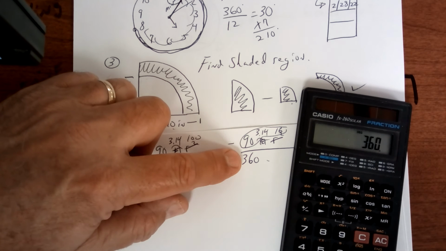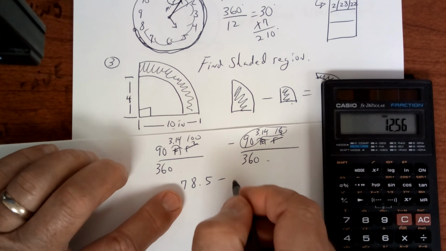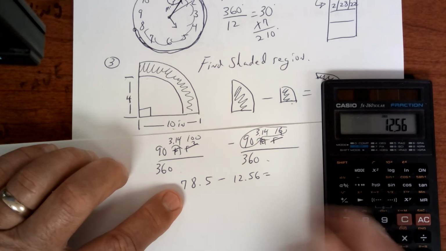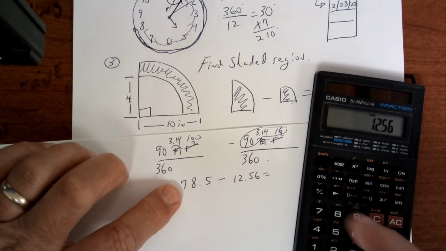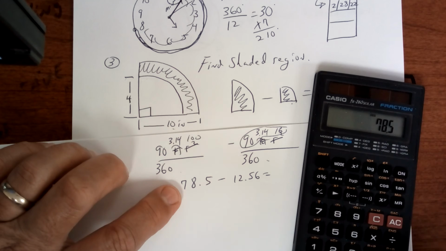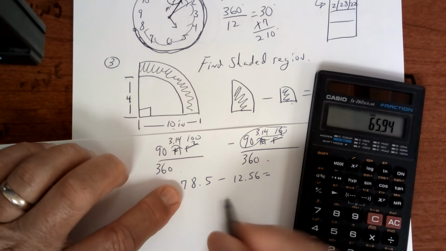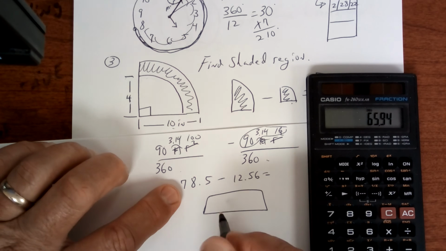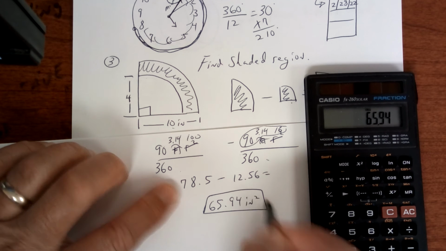And I get 12.56. And then when you subtract, 12.56 minus 78.5, it's going to be a negative, but change it to a positive. The final answer is going to be 65.94 square inches, because it's area.